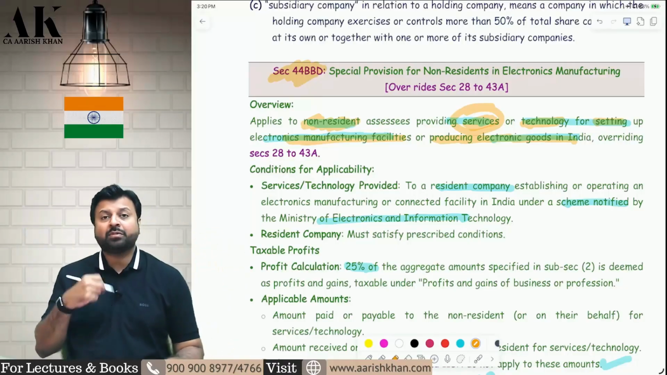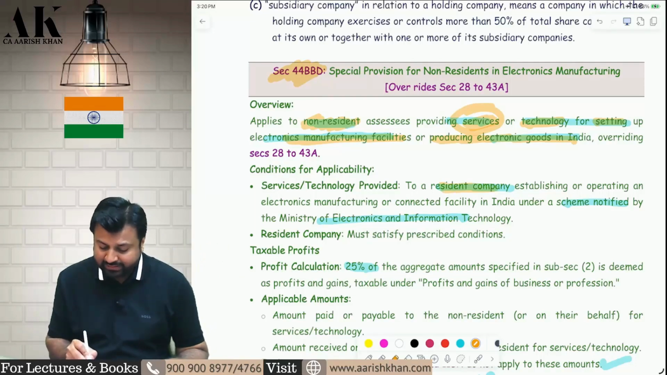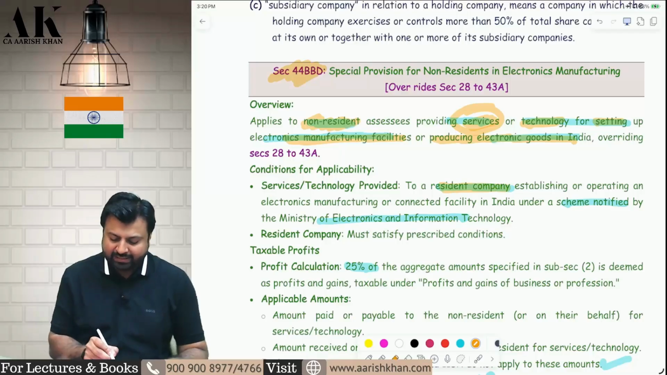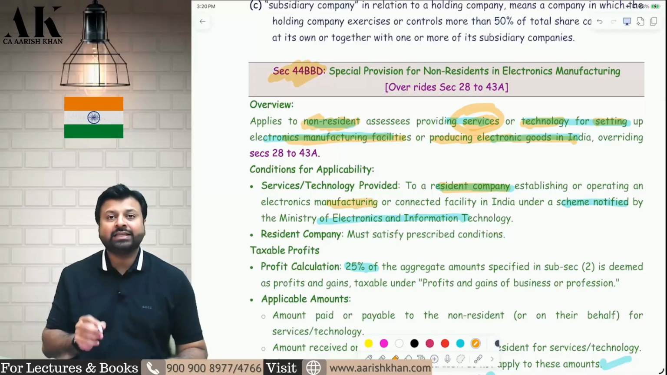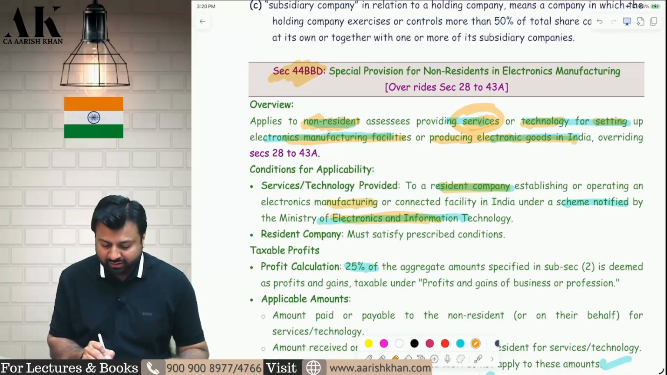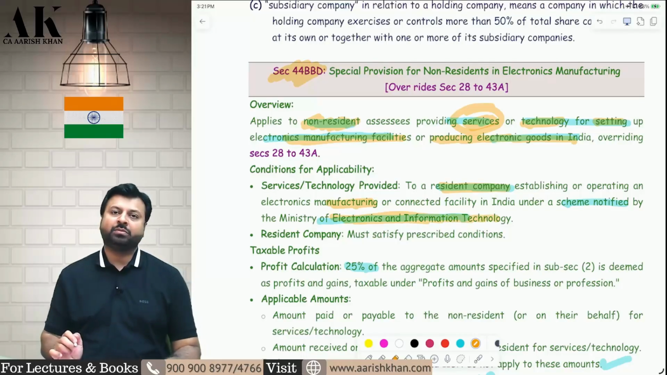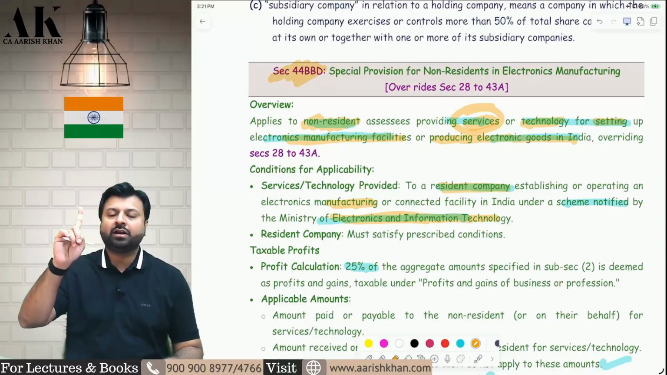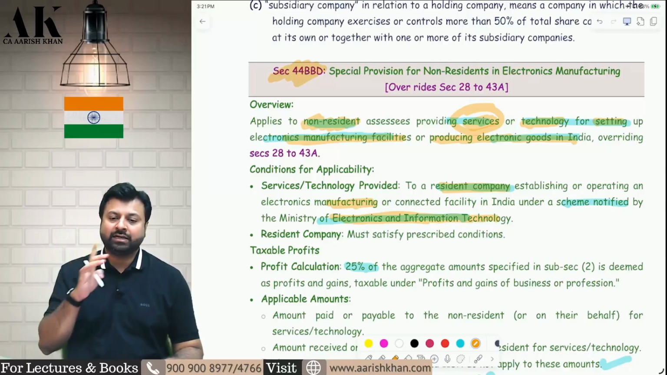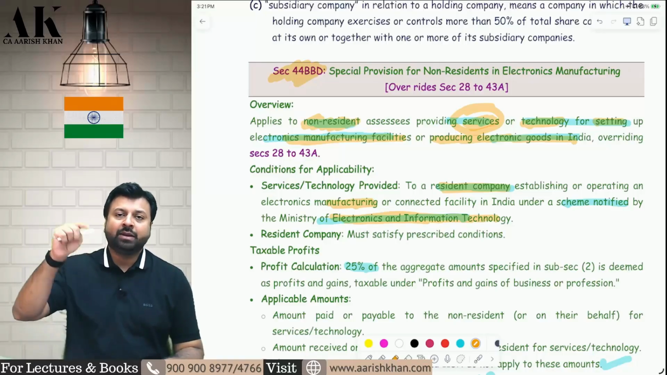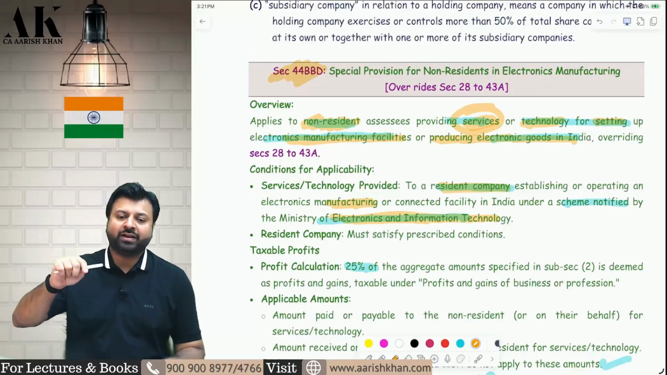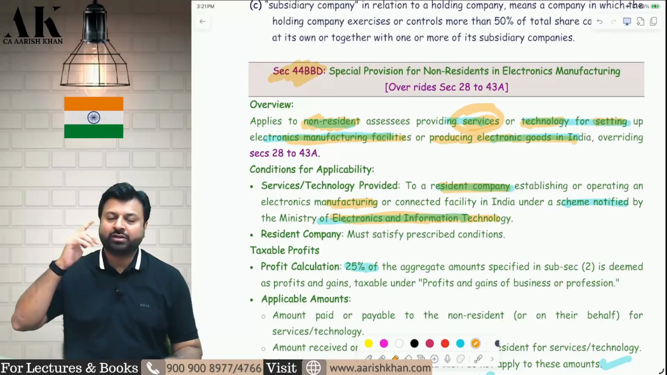So whatever they are providing these services, to whom? They are providing these services to a resident company engaged in electronic manufacturing, and this scheme is notified by whom? It is notified by the Ministry of Electronics and Information Technology. So who is the service provider? Non-resident. Who is the service receiver? Resident company. What service are they giving? They are providing services or technology for manufacturing of electronic facility or producing electronic goods.